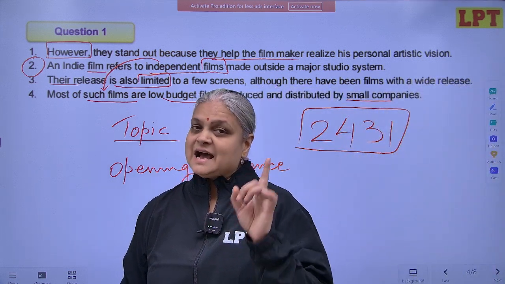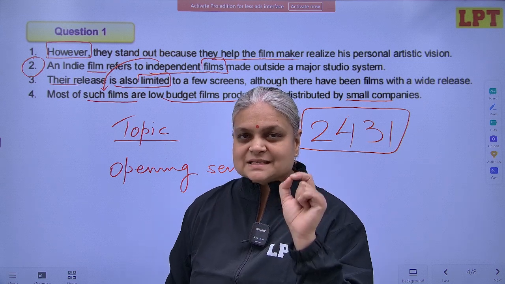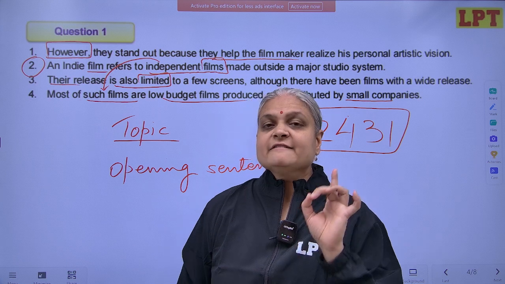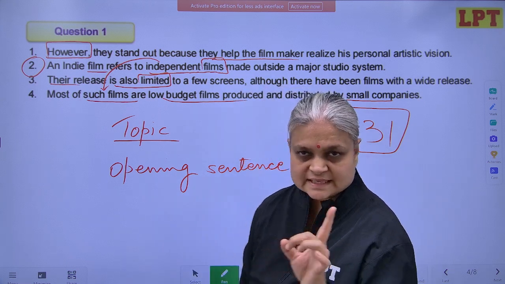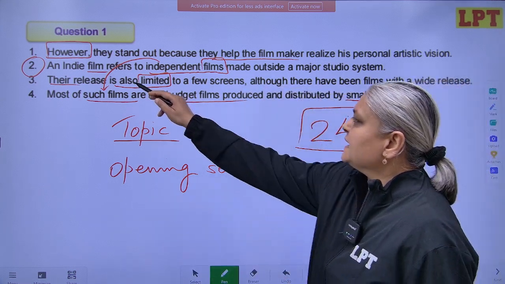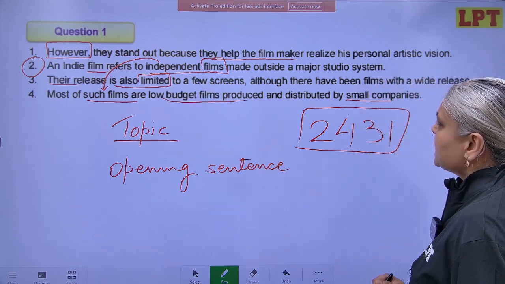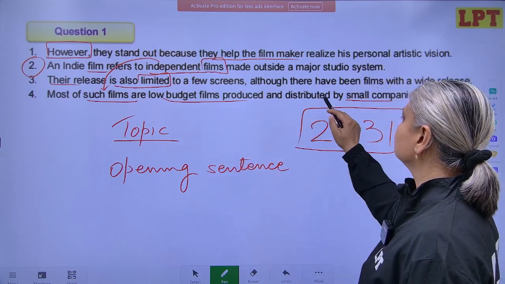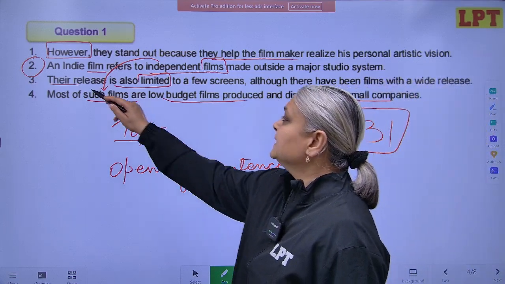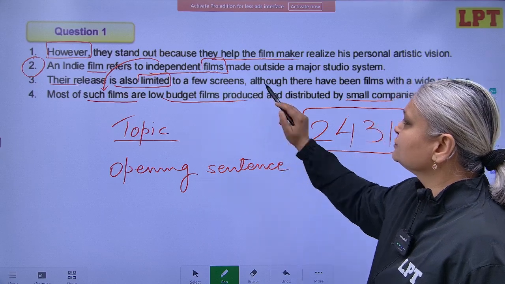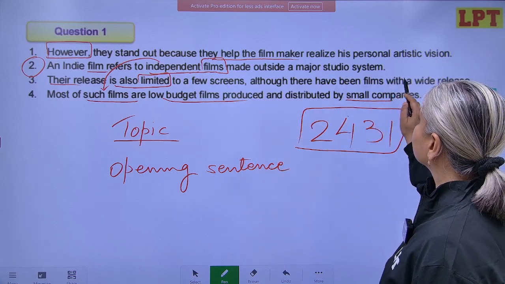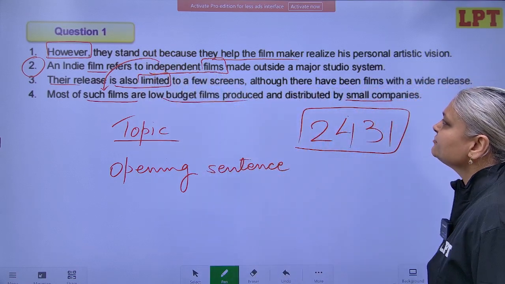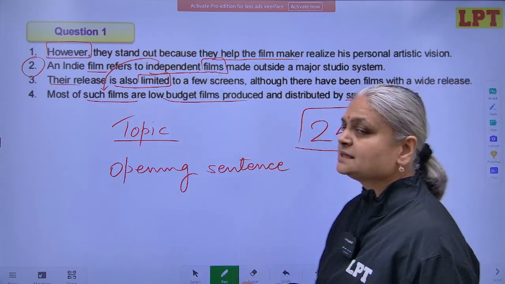But I warn you, do not submit answers like this. First, ensure that whatever logical flow you have decided, whether it is actually logical or not. Let's read it with this sequence. An indie film refers to independent films made outside a major studio system. Most of such films are low-budget films produced and distributed by small companies. Their release is also limited to a few screens, although there have been films with a wide release. However, they stand out because they help the filmmaker realize his personal artistic vision.